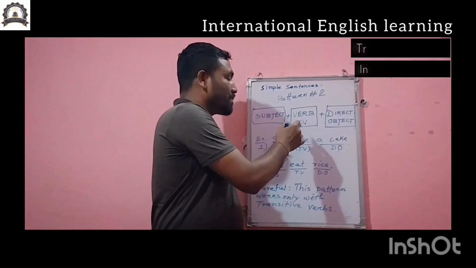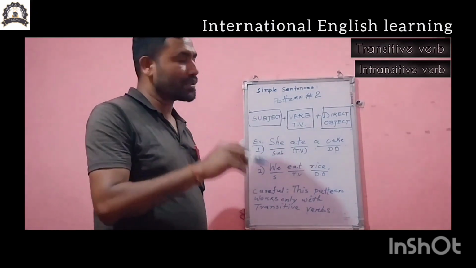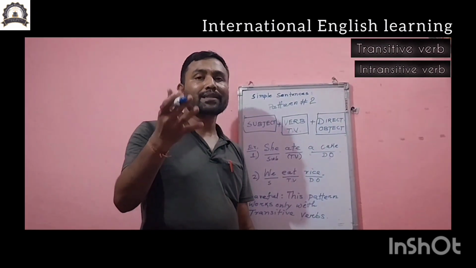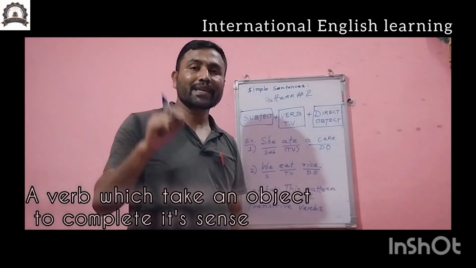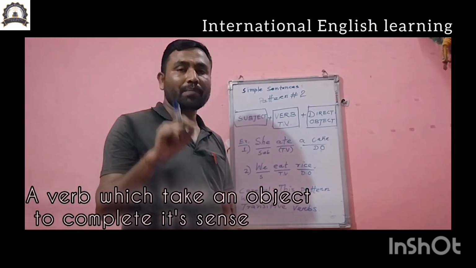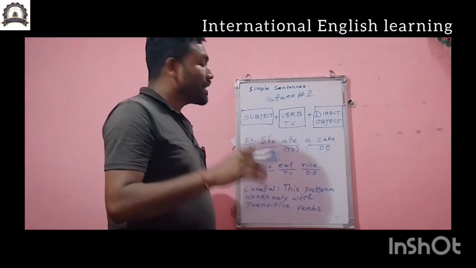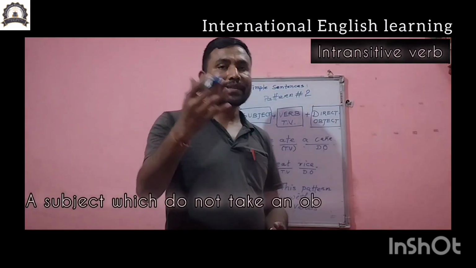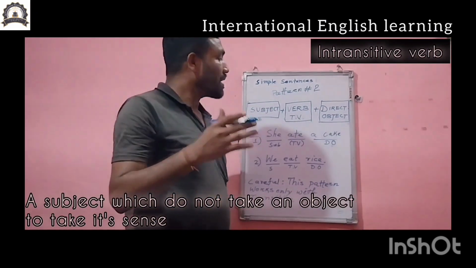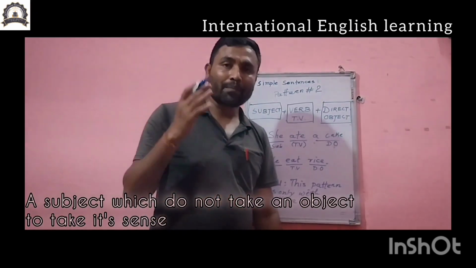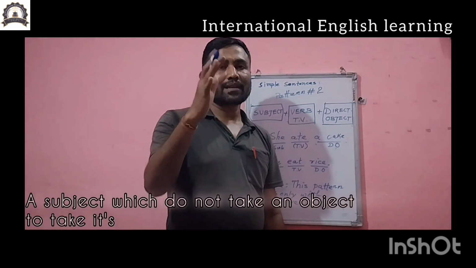And then the transitive verb. There are two types of verbs. You know that one is the transitive verb and another is the intransitive verb. A transitive verb is a verb which takes an object to complete its sense, and an intransitive verb is a verb which does not take an object to complete its sense.